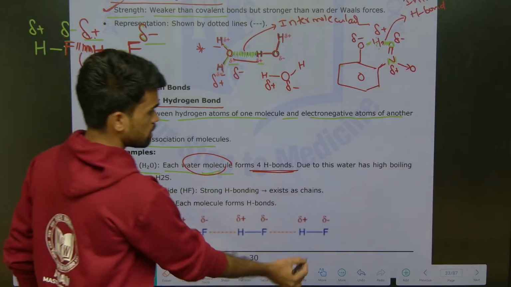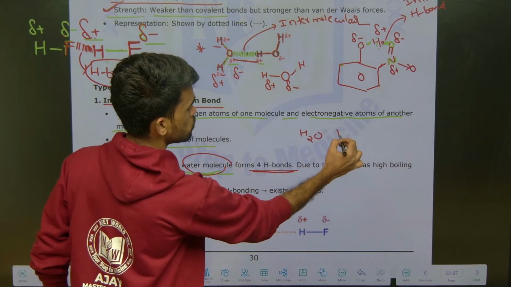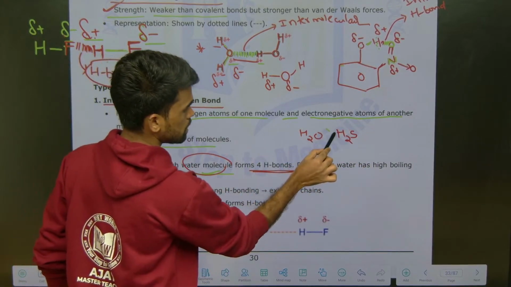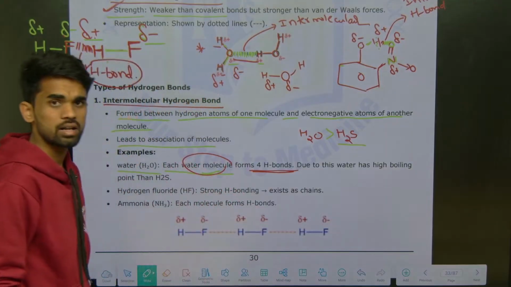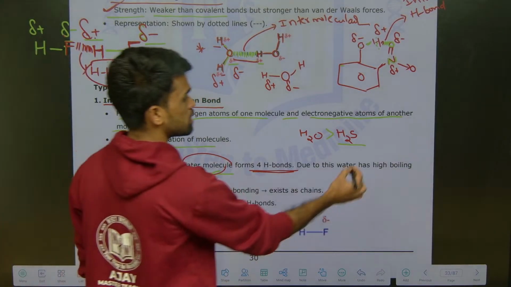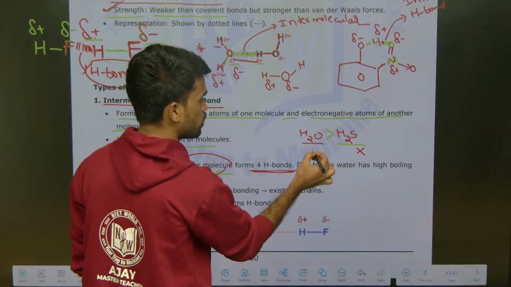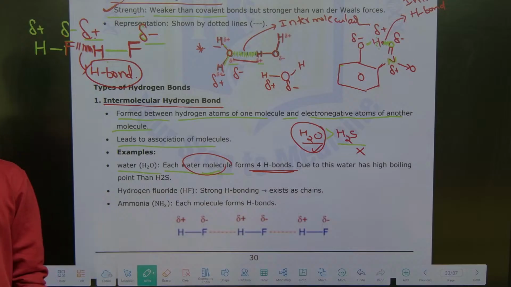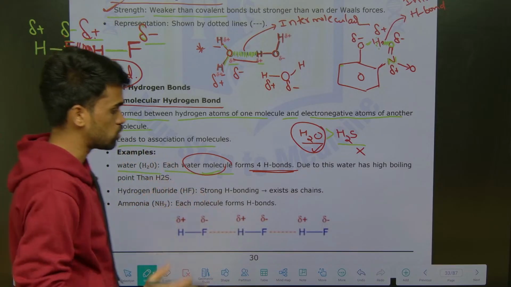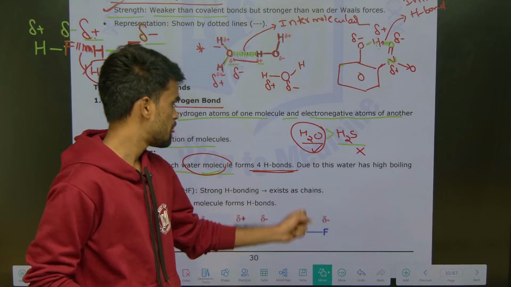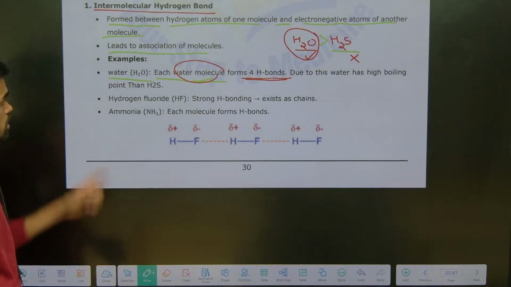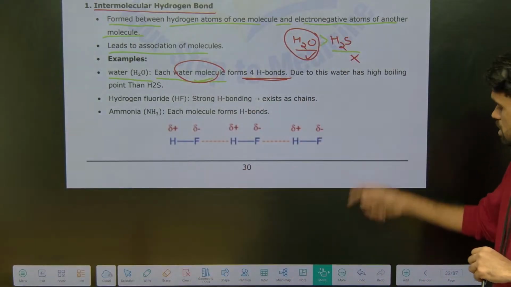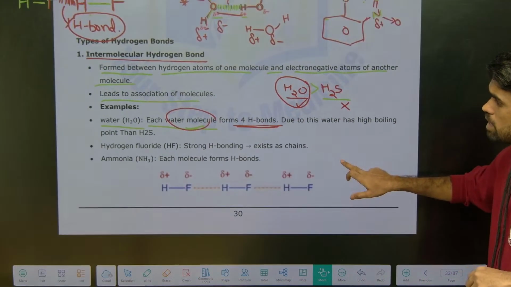See, H2O and H2S both belong to the 16th group, hydrides of the 16th group. So water is in liquid state but hydrogen sulfide is in gaseous state. Why? Because there is no hydrogen bonding in H2S, but in water hydrogen bonding is there. That makes water a liquid, whereas H2S, due to absence of hydrogen bonding, exists in gaseous state. Is this clear? These are some examples of intermolecular hydrogen bonding that we discussed very clearly. Everything is clear.